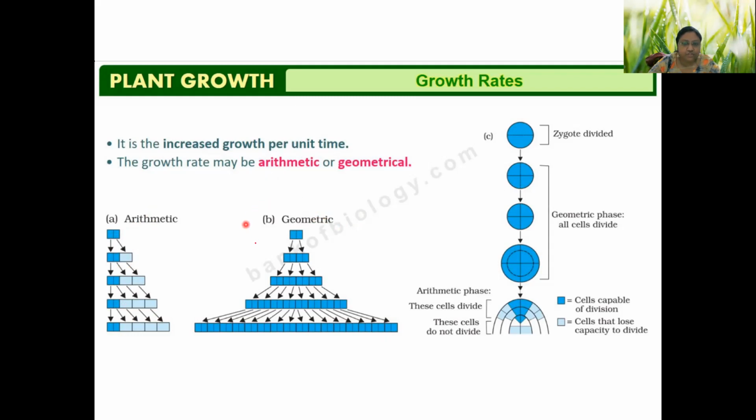Whereas in the case of geometric growth rate, it is always increasing by a power. That means from 1 to 2, 2 to not 3 but 4, 4 to 8, 8 to 16. So it is always multiplied by 2, not plus 1. It is coming in terms of multiplication.